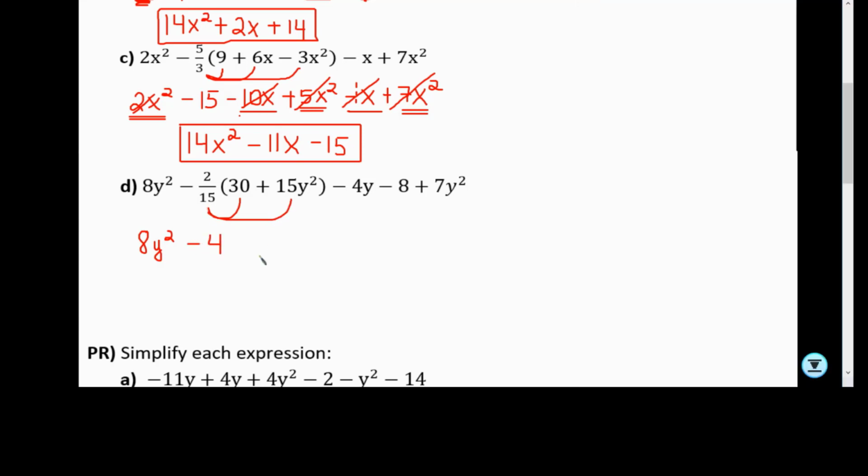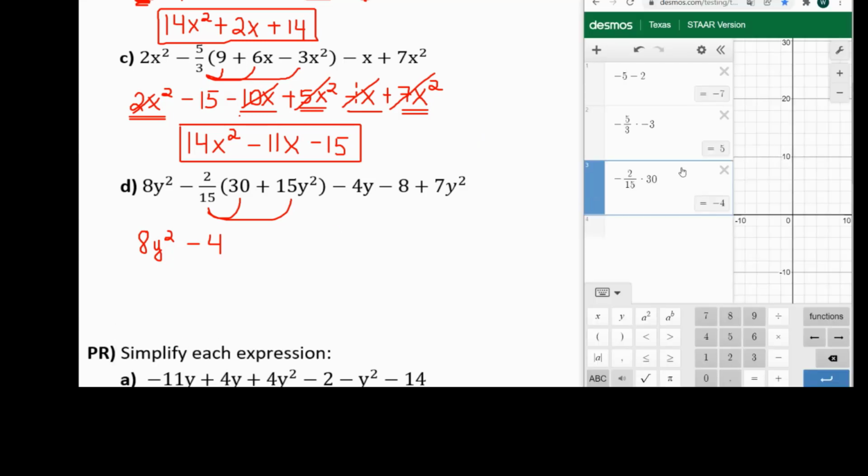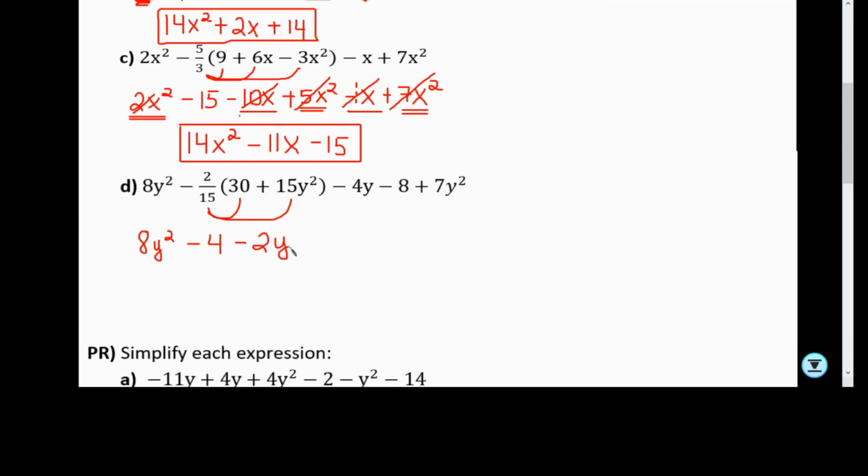Now we're going to multiply it again times 15 this time. So let's pull out a calculator again here, and we're going to change that 30 to a 15. And we got negative 2y squared. Don't forget to write the y squared, okay? And since these ones are not attached to a parenthesis, we're just going to bring it down. And there we go. Now we're going to combine 8y squared with negative 2y squared and 7y squared.